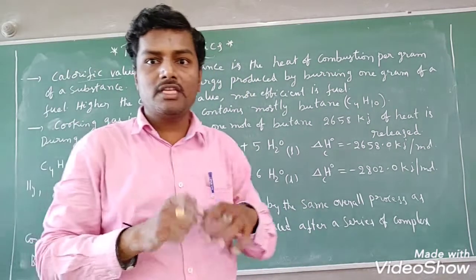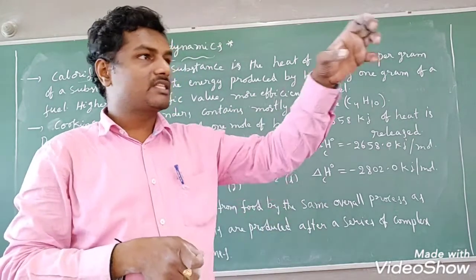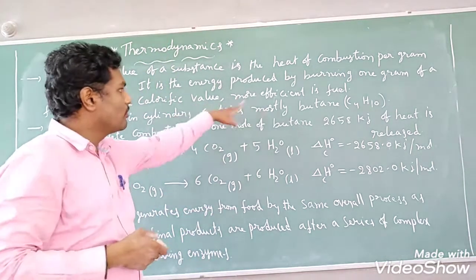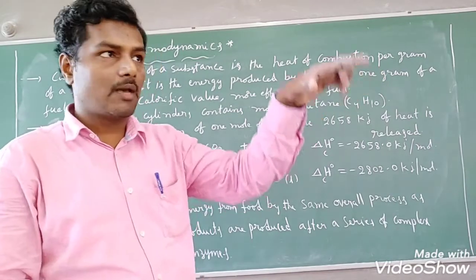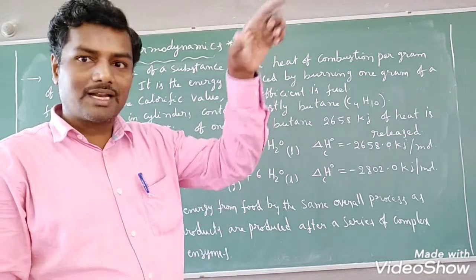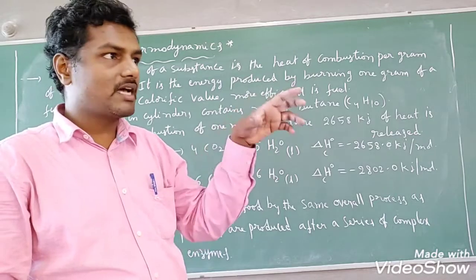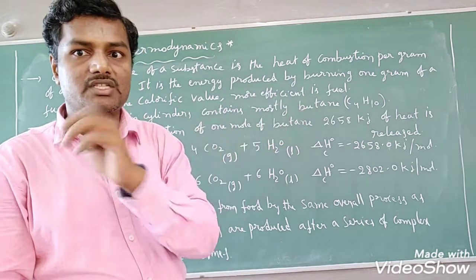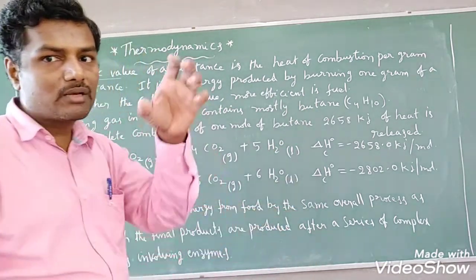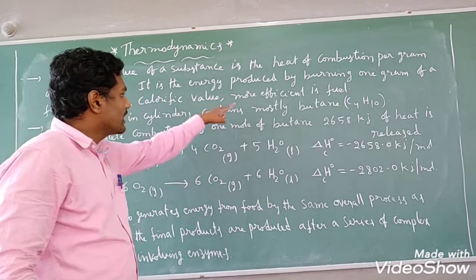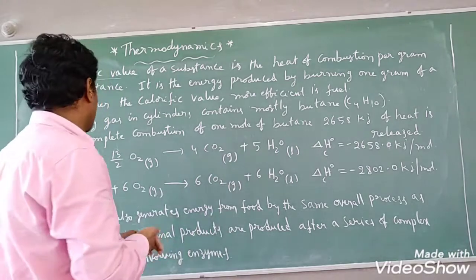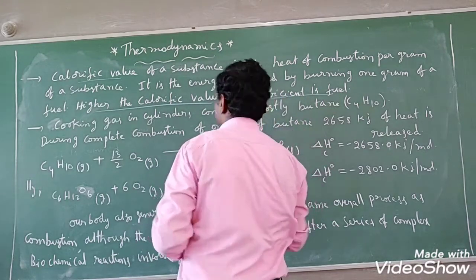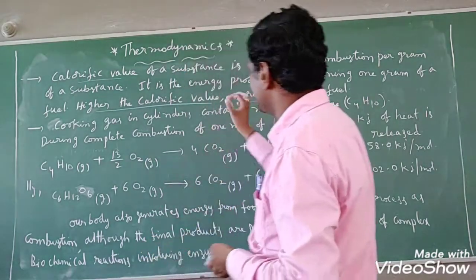When do we say the given fuel is more efficient or not? By checking the value of calorific value, we can identify. Higher the value of calorific value, more efficient is the fuel. They may give one list of fuels and ask you to arrange all fuels in the increasing order of their calorific values or increasing order of their efficiency. There is a chance to ask. So by looking at the calorific values, we can identify which fuel is more efficient, right students? So higher the calorific value, more efficient is the fuel. Okay? That is the hint we have, students.